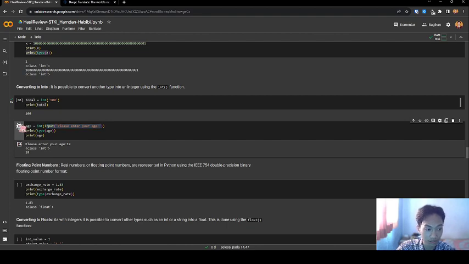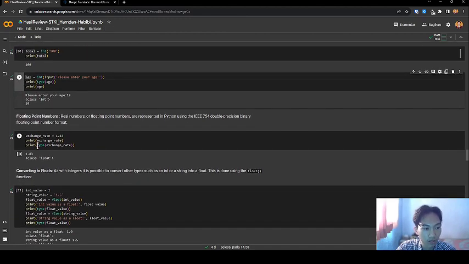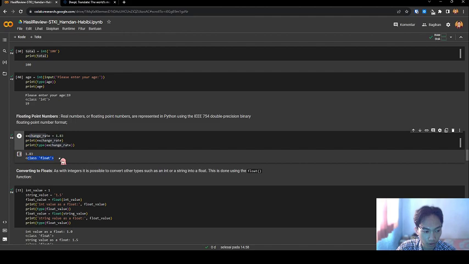Let's see the code. If I run this code, this is class integer. Next, floating point numbers. Real numbers or floating point numbers are represented in Python using the IEEE 754 double precision binary floating point number format. This is an exchange rate, 1.33. Let's see the code. I run this code, I print the type, and this variable is a float.